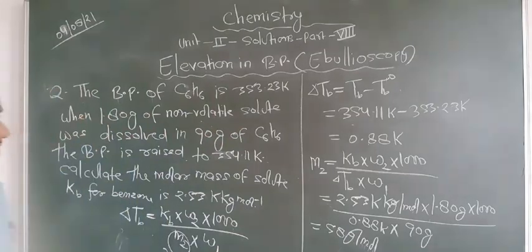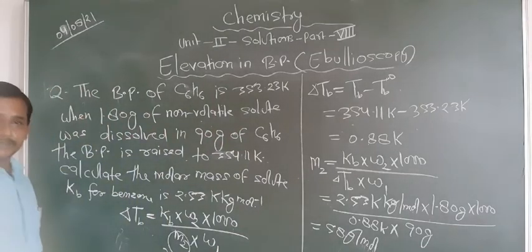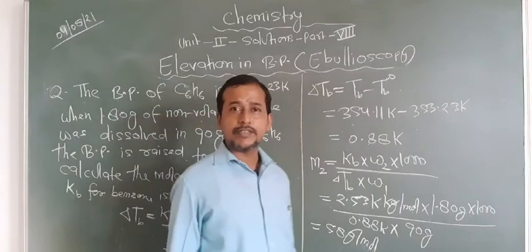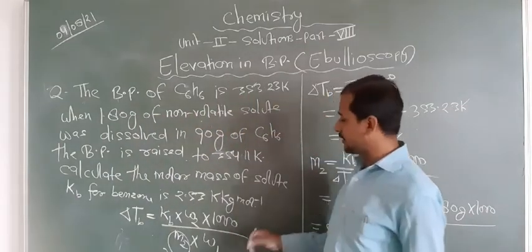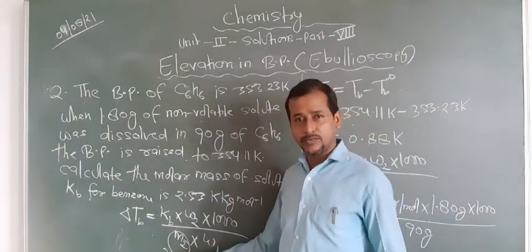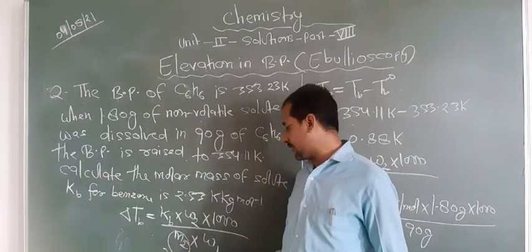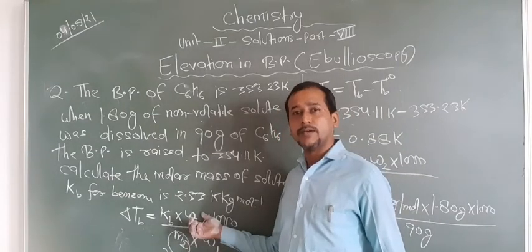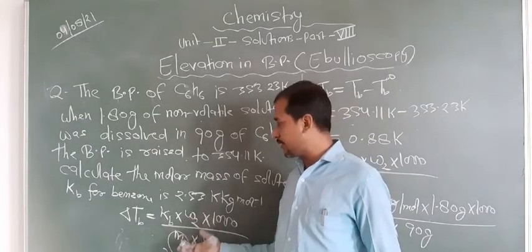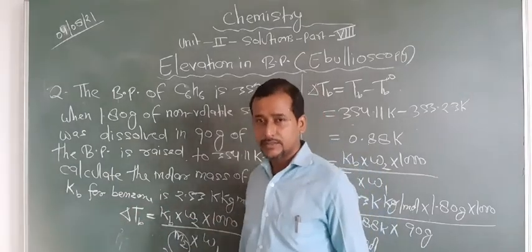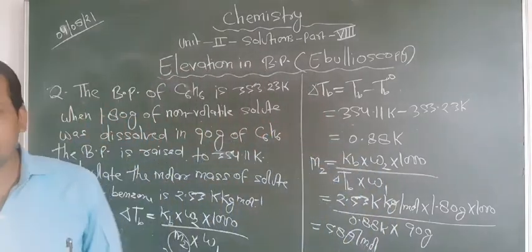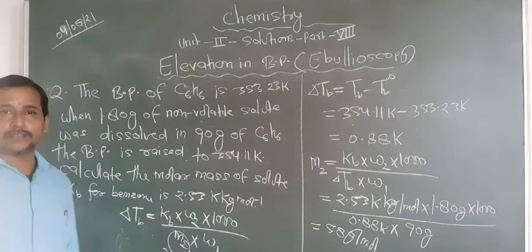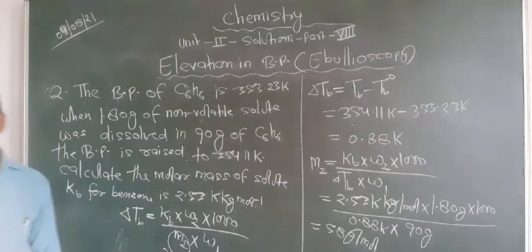This type of question may be asked in the board examinations. Most of the time they ask for the molar mass of solute, but sometimes they also ask the mass of solute or the elevation in boiling point. Out of these, one is missing, which you have to find by using this formula. Are you getting this point or not?